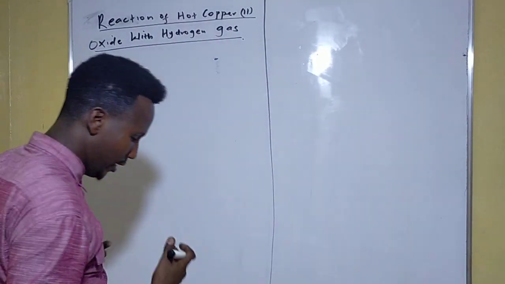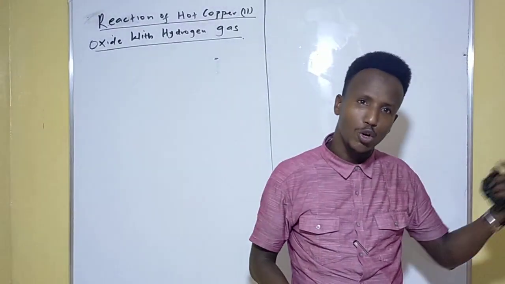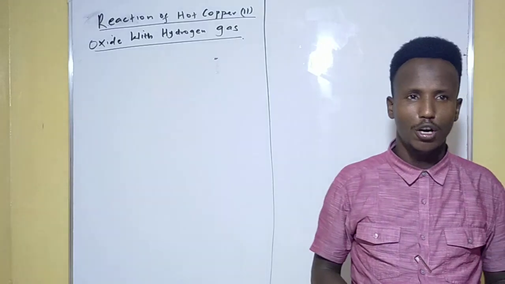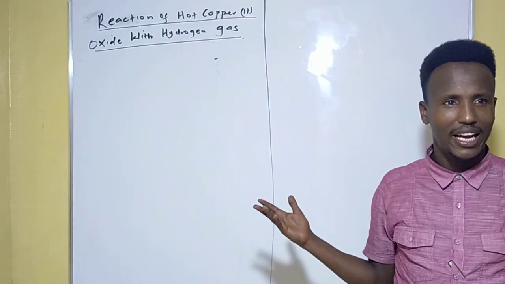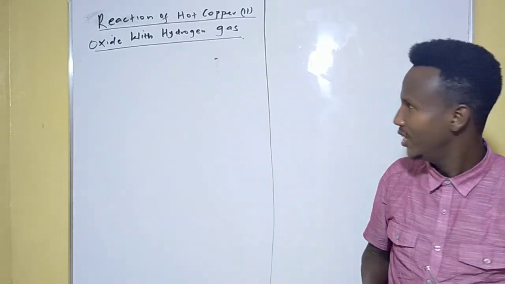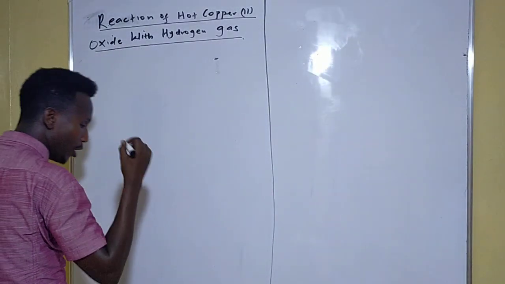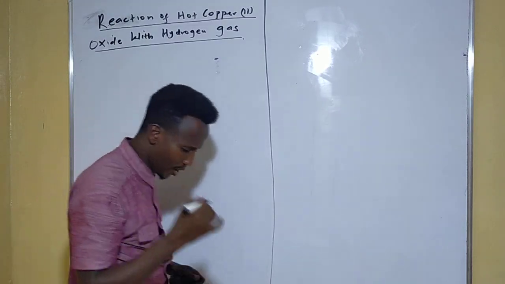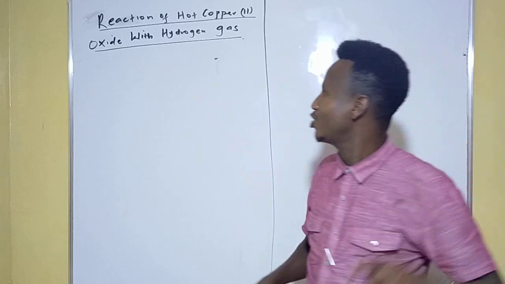Then we are going to explain and we'll give you the notes, God willing. Just understand the explanation, because you can go to the respective KLB book, Form 1, and read again once more to see whether what we are saying here is true or false. Remember, we are going to pass a stream of dry hydrogen gas over heated cobalt dioxide. So the reaction will be like this.